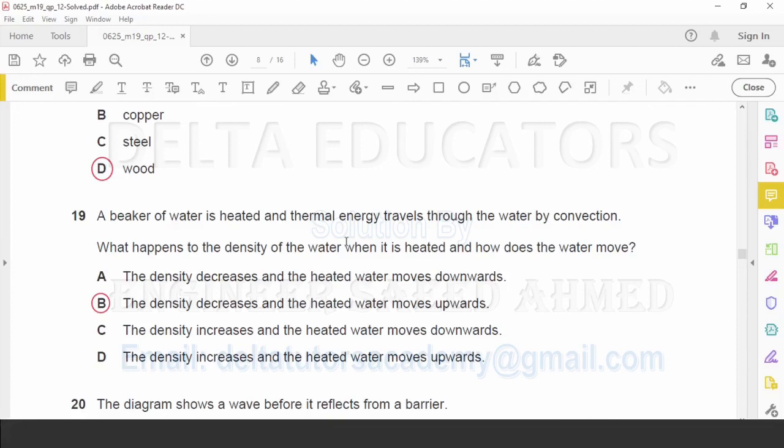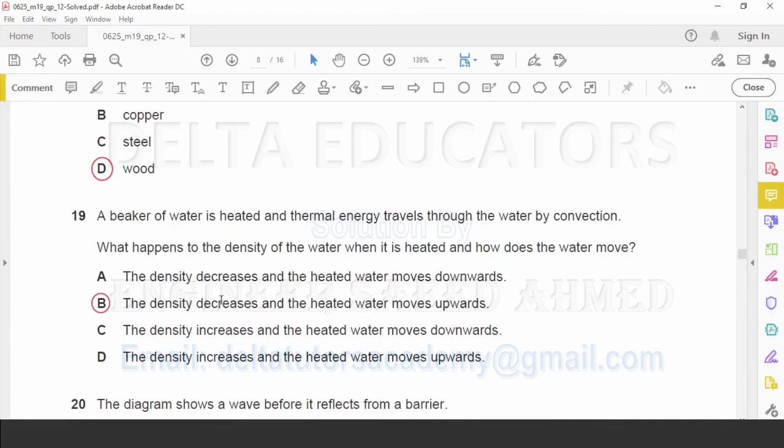Now we check the options. In option A it is given the density decreases. Yes, it is correct. And the heated water moves downward. No, when the density decreases it will move upward, it will not move downward. So this option is incorrect.